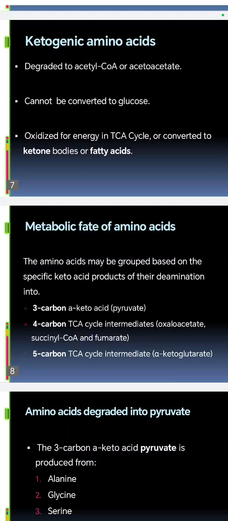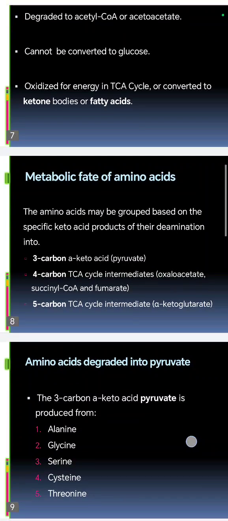What is the metabolic fate of amino acids? The amino acids may be grouped on the specific keto acid products of their deamination into the 3-carbon keto acid, pyruvate, and 4-carbon tricarboxylic acid cycle intermediates, which are oxaloacetate, succinyl-CoA, and fumarate. As you know, these biomolecules are 4-carbon atom molecules. Okay, the 5-carbon atom molecule is alpha-ketoglutarate, which is also a tricarboxylic acid cycle intermediate.